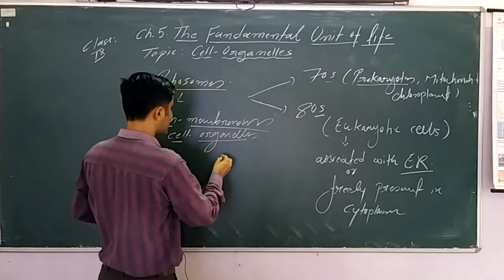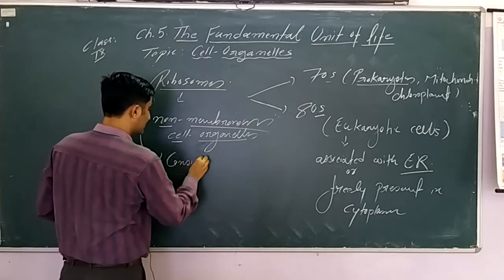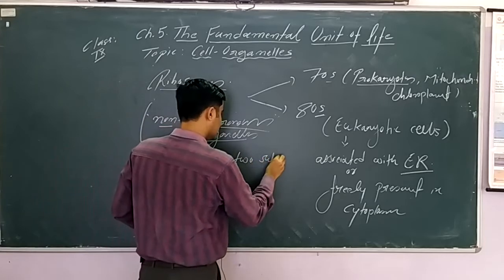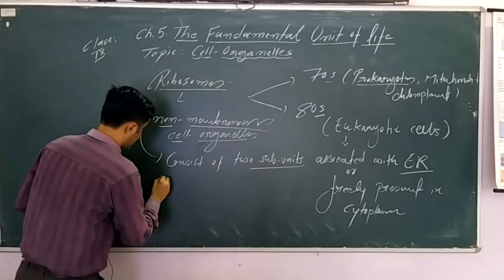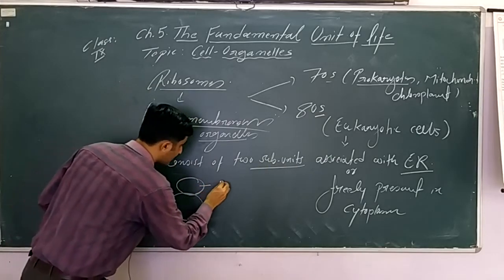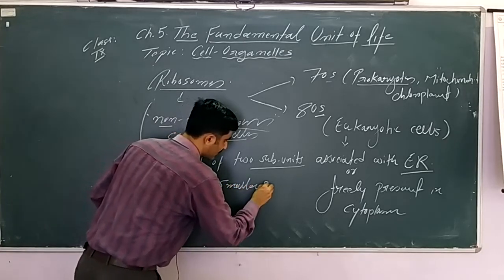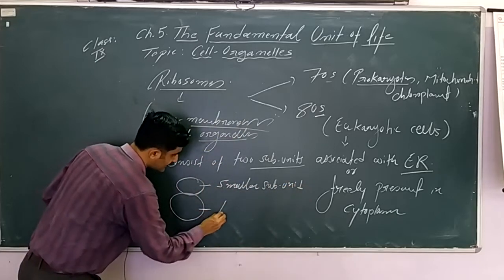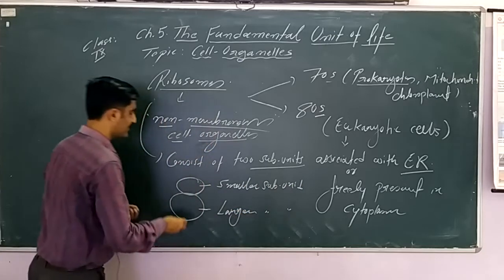If we look into the structure, each ribosome consists of two subunits. This is called the smaller subunit, and another one is called, as it appears, the larger subunit. This is called the larger subunit.